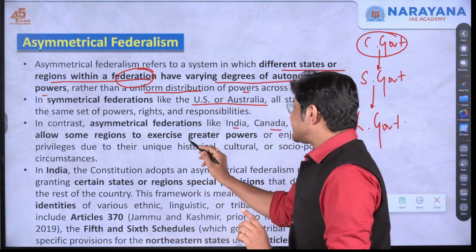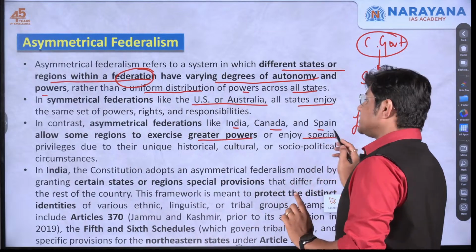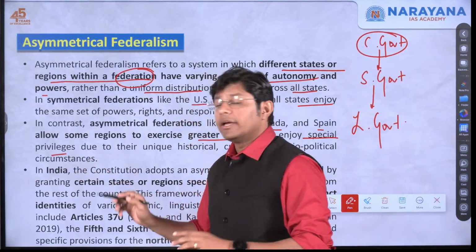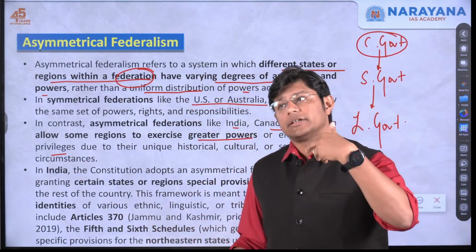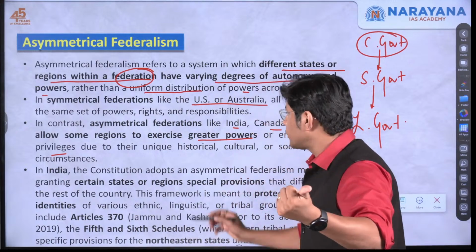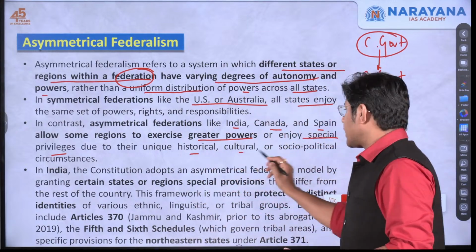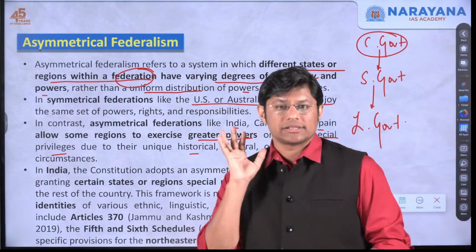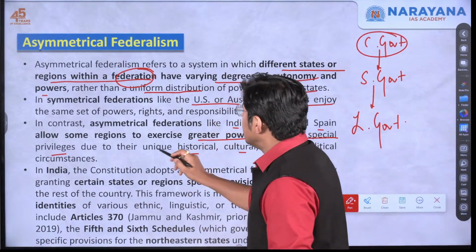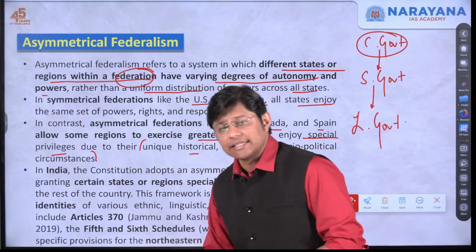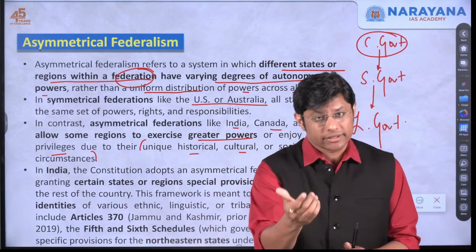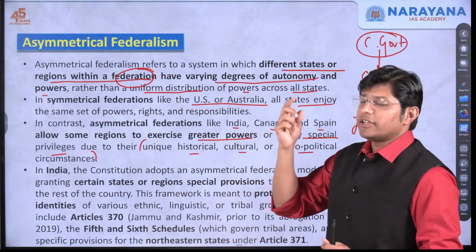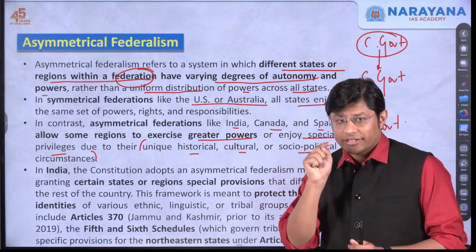Some regions exercise greater powers or special privileges. Why are these states given special privileges? Because of their unique historical, cultural or socio-political circumstances. Which means because of these characteristics, some states are given more powers. This is what we understand by asymmetrical federalism.